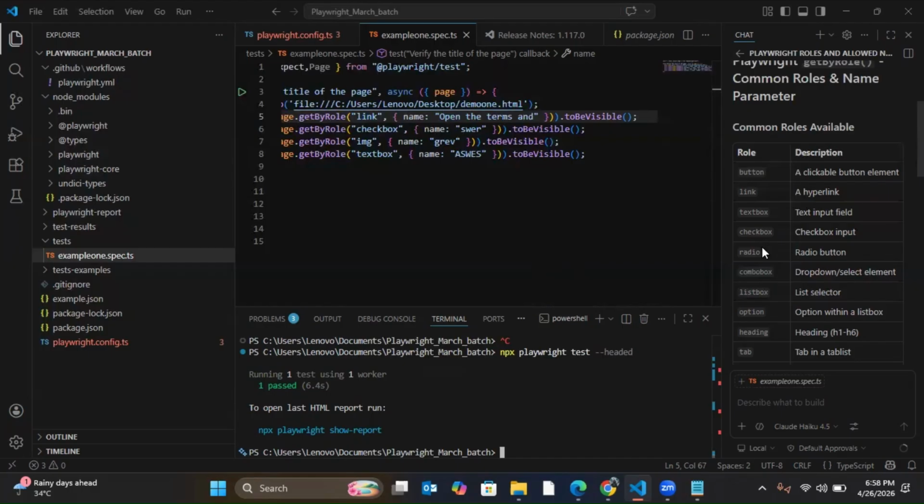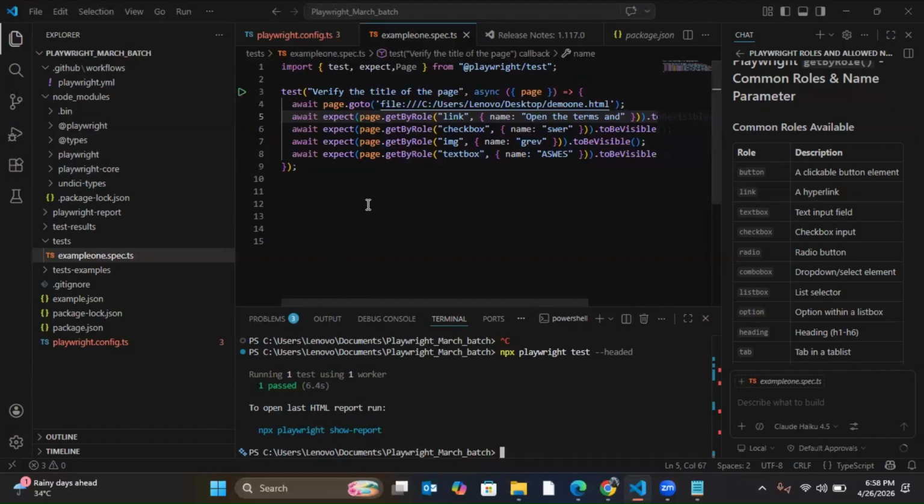Okay. Got it? This is only for getByRole. This is the first built-in Playwright locator which we have used. Then the second is getByText. Get by text is pretty simple.